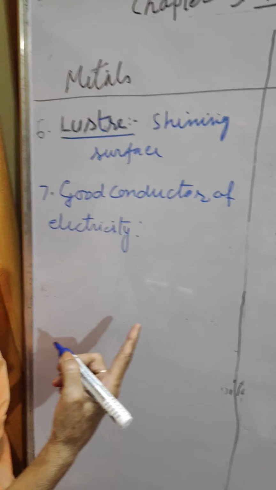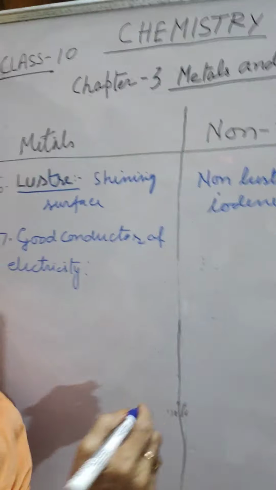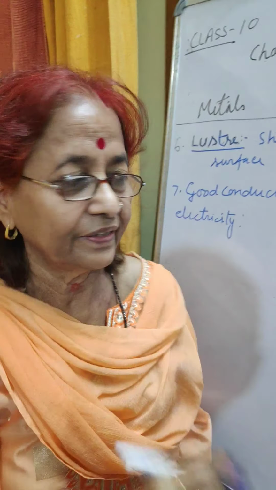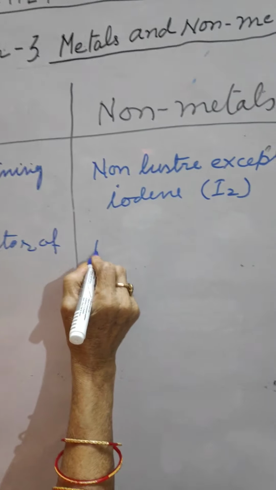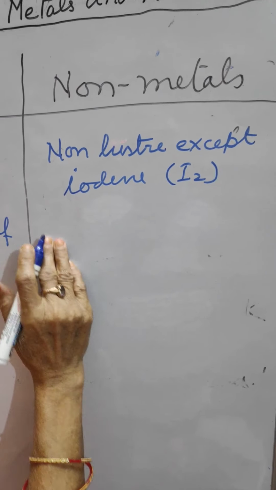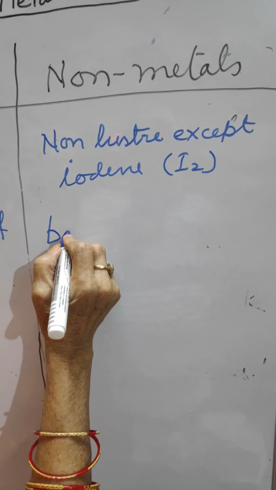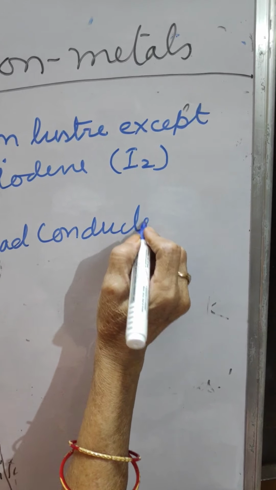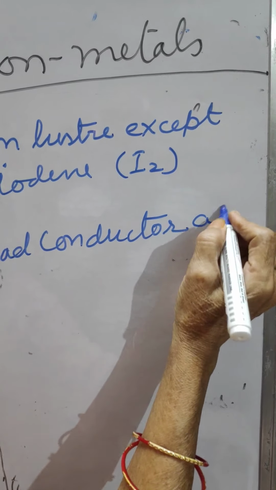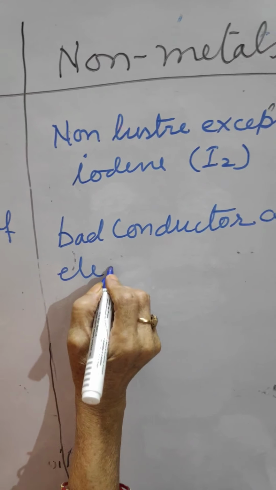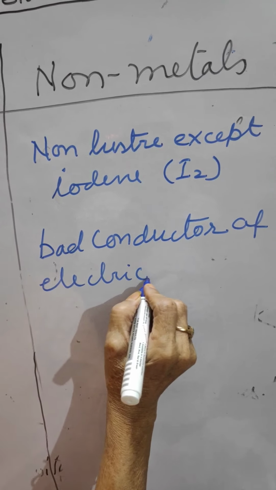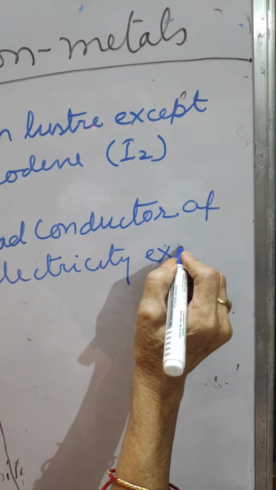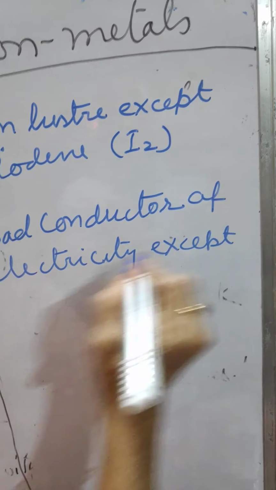Metals are good conductors of electricity, and the non-metals are bad conductors of electricity, except graphite.